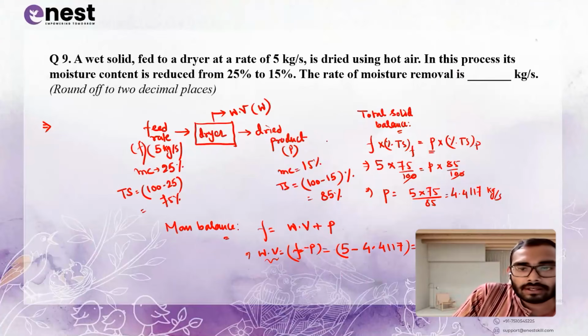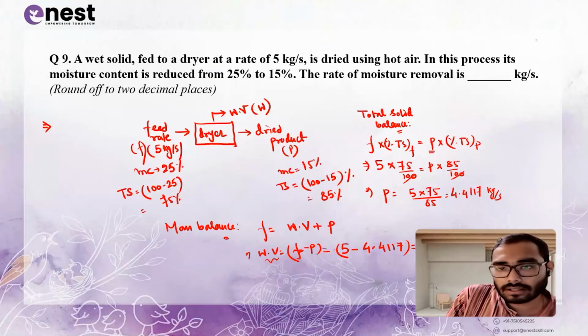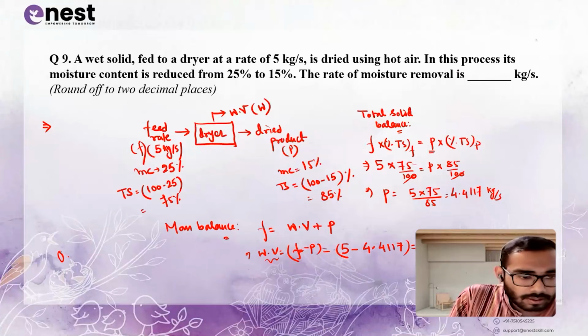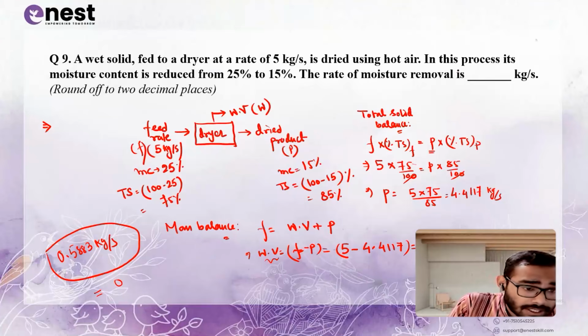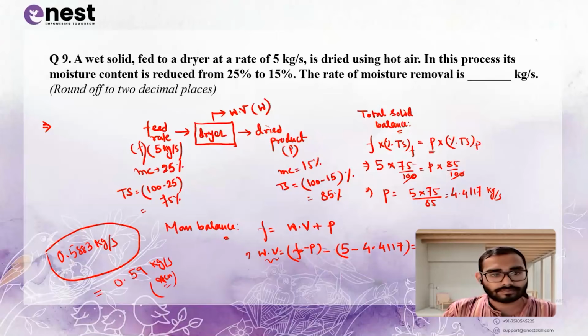So the rate of water vapor removal, this is the rate of moisture removal, and the answer is 0.5883 kg per second. It is in a range that will be given by the GATE papers, rounded up to 2 decimal places. It means the proper answer is 0.59 kg per second. This is the answer. Okay, moving forward to the next question.